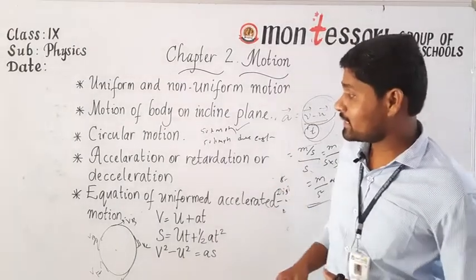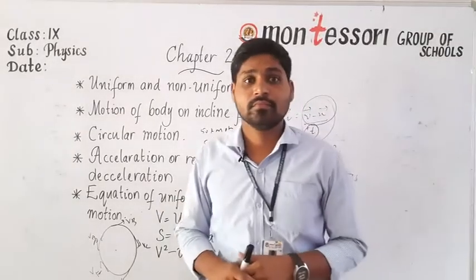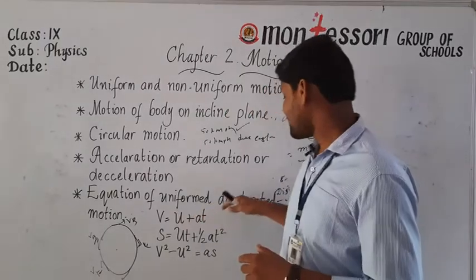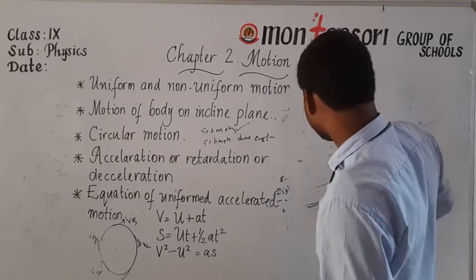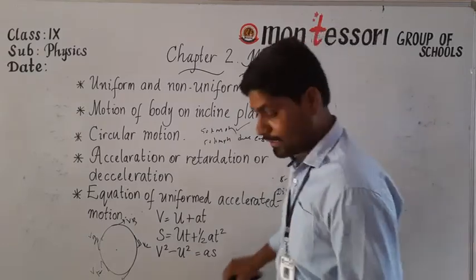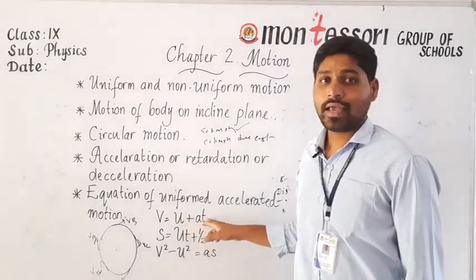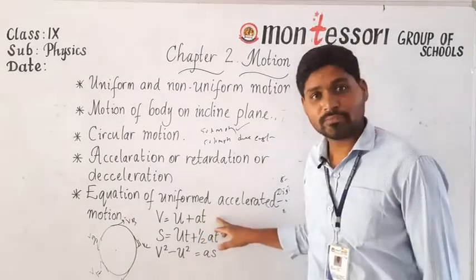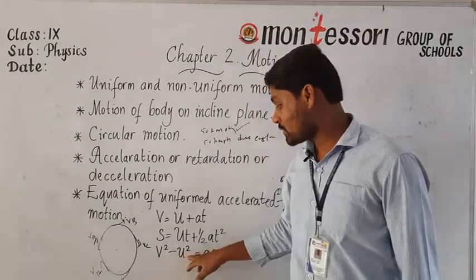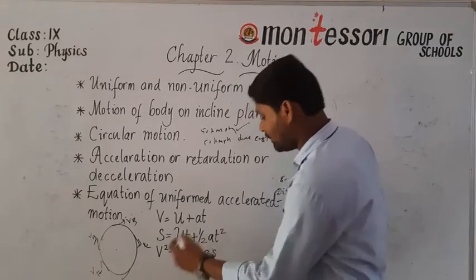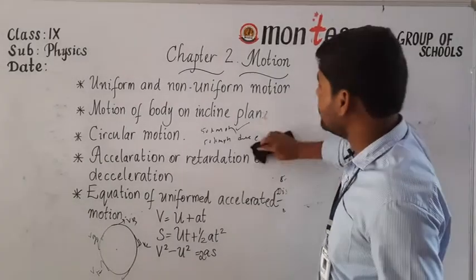Fine. The next one is the equations of uniformly accelerated motion, the most important topic in this lesson. Now we are going to derive these three. V is equal to u plus at, the first equation of motion. S is equal to ut plus half at square, the second equation of motion, and v square minus u square is equal to 2as, the third equation of motion. Why derive these? Because you have a number of problems based on these.